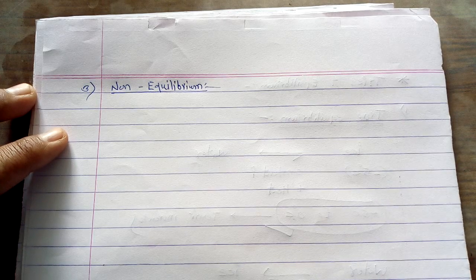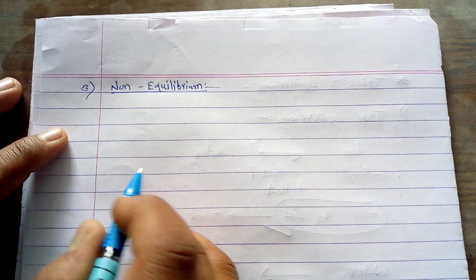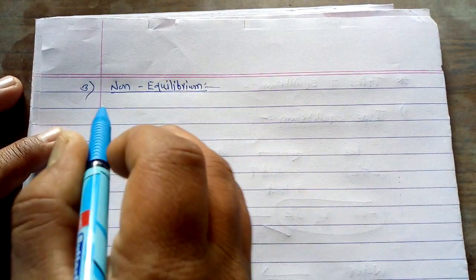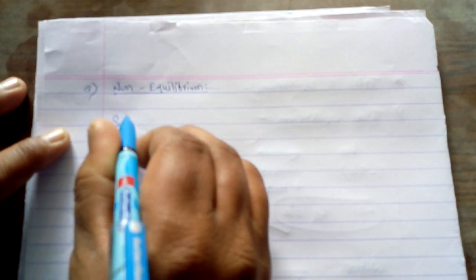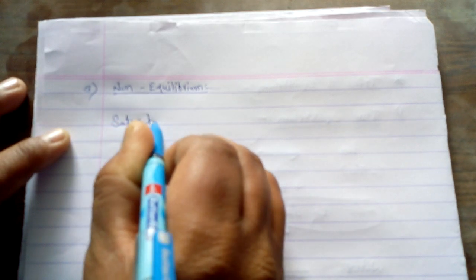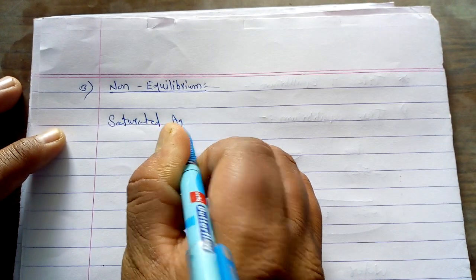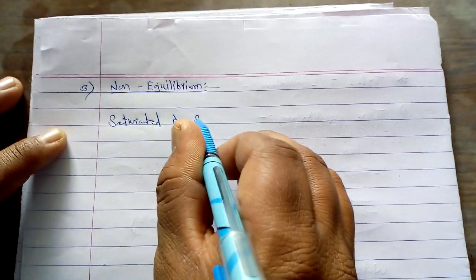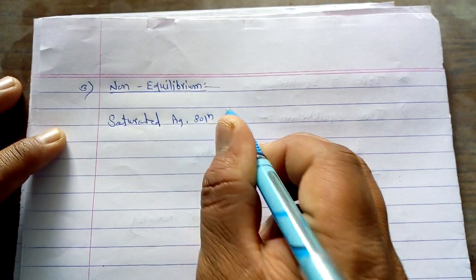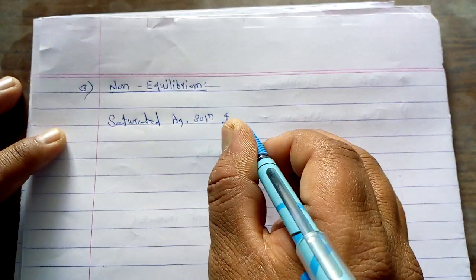Now, what is meant by non-equilibrium? For this purpose, consider a system containing a saturated aqueous solution of NaCl.